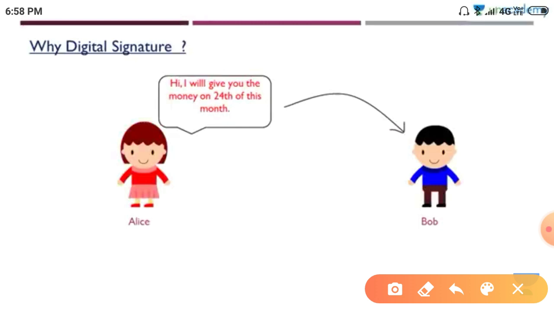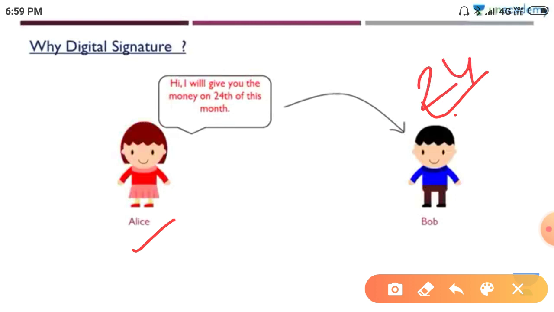So why did we need this? If the signature is not present in the document, what problem will Bob face? See here the message: I will give you the money on the 24th of this month. He sent the message, and Bob is waiting up to the 24th, but even after the 24th he didn't get the money.